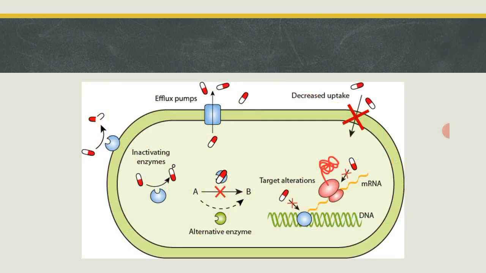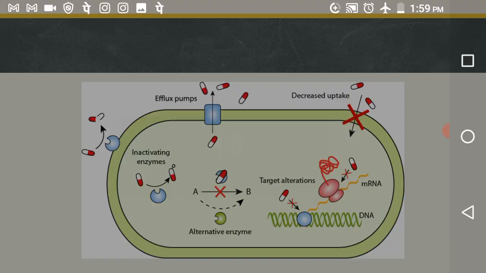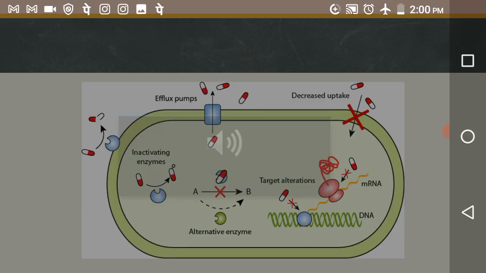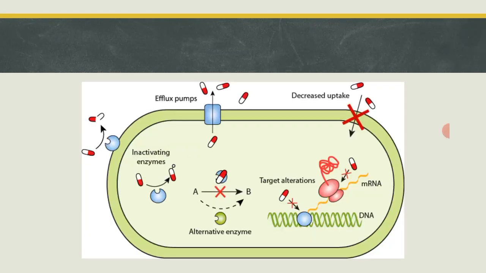They will pump the antibiotic out from the bacterial cell. Bacteria can produce pumps that sit in their membrane or cell wall. These so-called efflux pumps are present in most bacteria and normally function in transporting nutrients, compounds, and signal molecules.